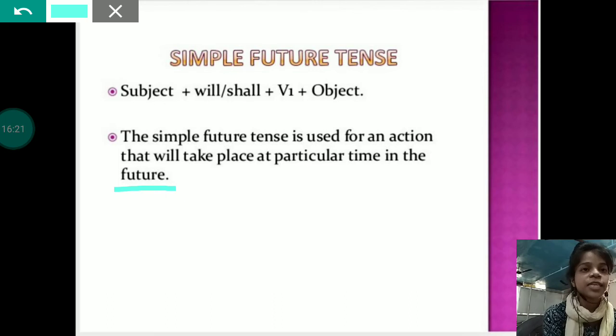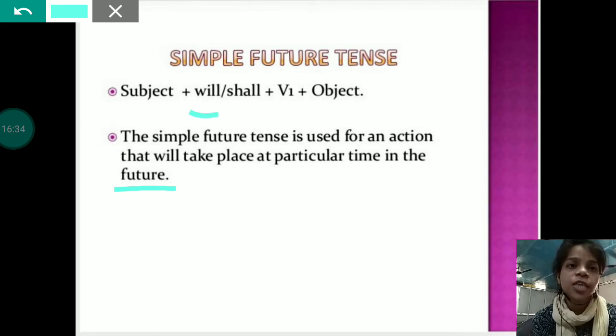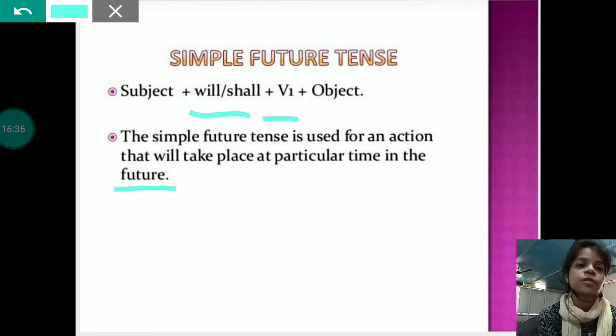So if there is any action that is going to take place in future at any time, then it will be simple future tense, and the structure is will or shall with V1. Will or shall with V1. Some examples are